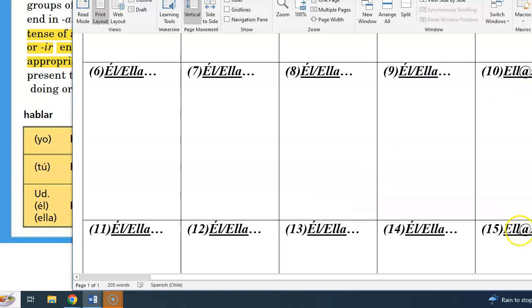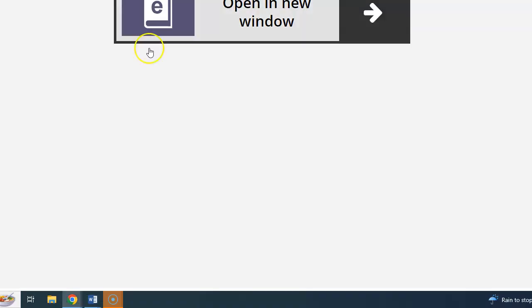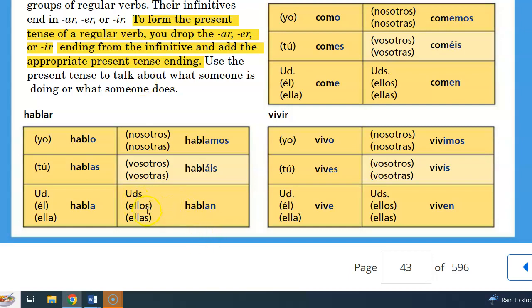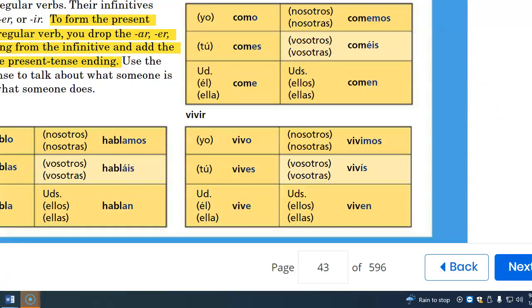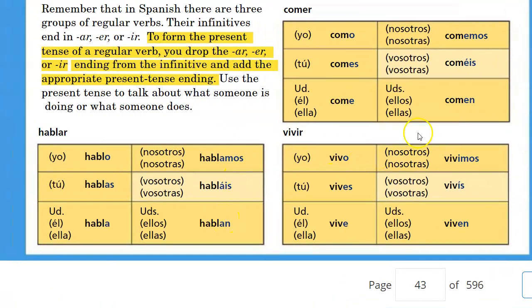For 10 and 15, you're going to use the ellos, ellas, ustedes form. Right? Because you're talking about 2 people and what they have in common. Maybe they didn't do that activity together, but it's something that they both did during the break. And so whatever that verb is, you're going to put the names of those 2 people. And it could be people that you already interviewed, right? You found some commonalities between 2 people. So indicate what that activity was that they both did in the ellos, ellas, ustedes form. Whichever the verb is will dictate whether it's an or en. An for AR verbs and en for ER and IR verbs.